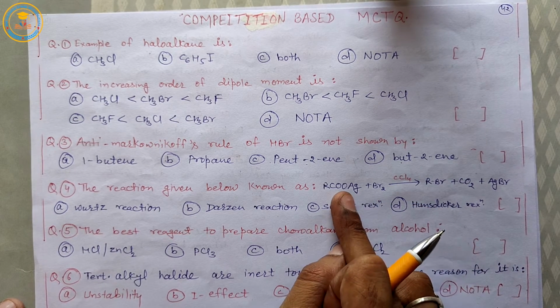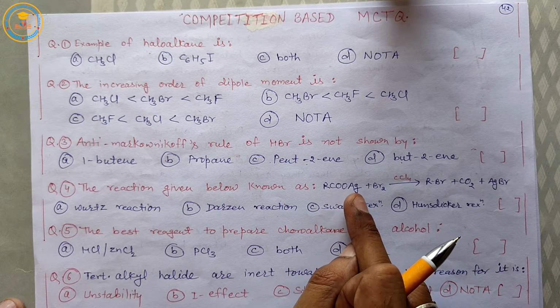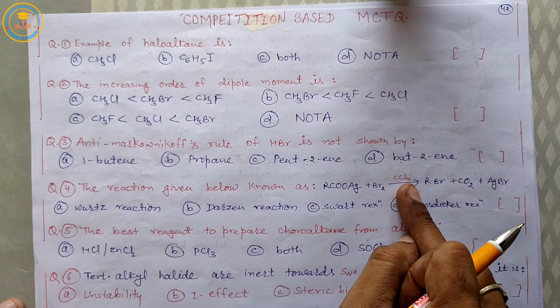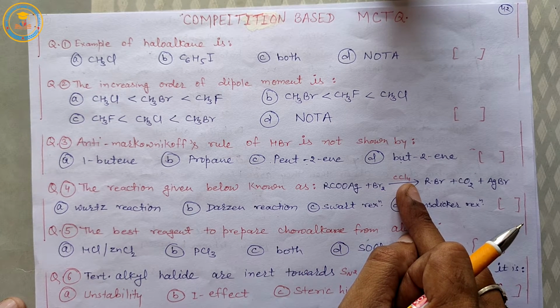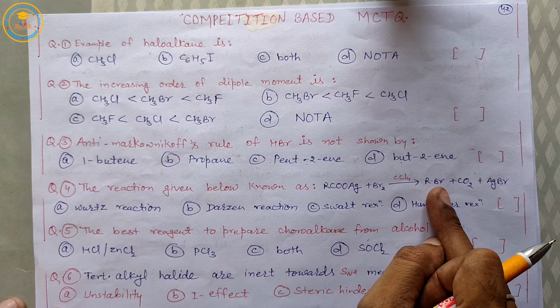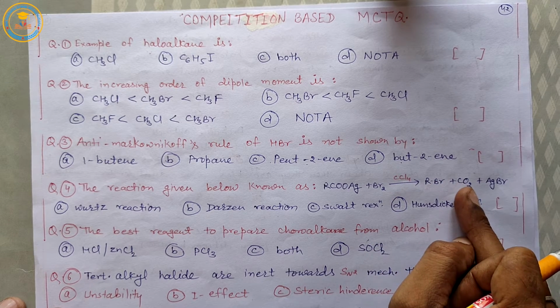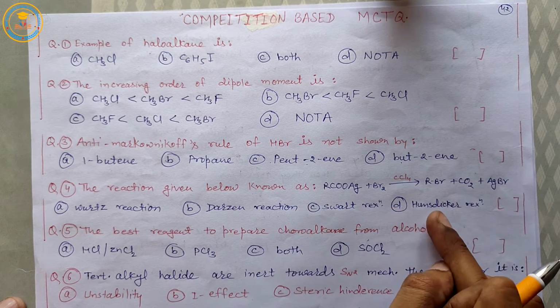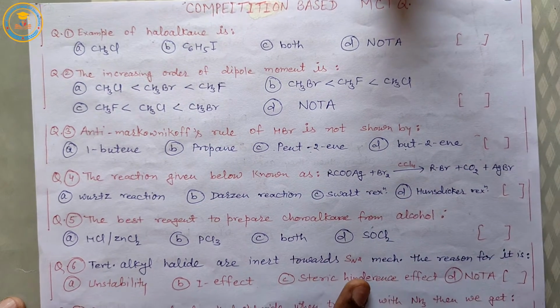Here, the salt of a monocarboxylic acid is treated with Br2 in presence of CCl4, then alkyl bromide is formed after removing CO2 and AgBr. So it is known as the Hunsdiecker reaction.